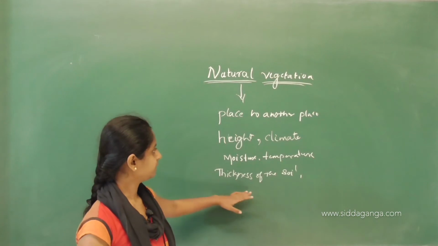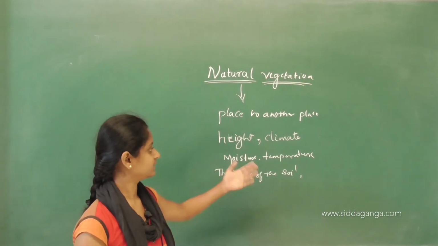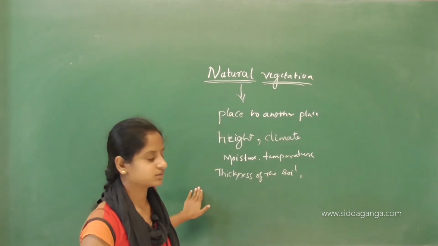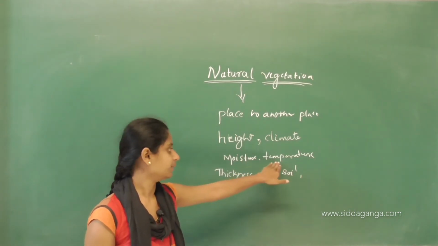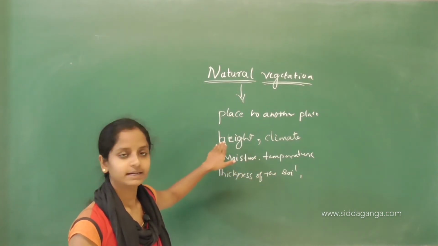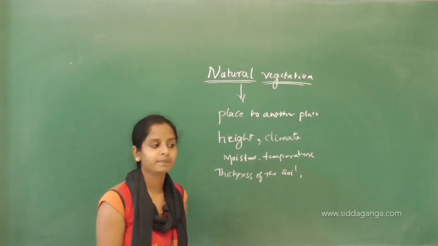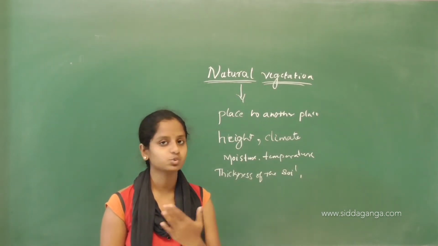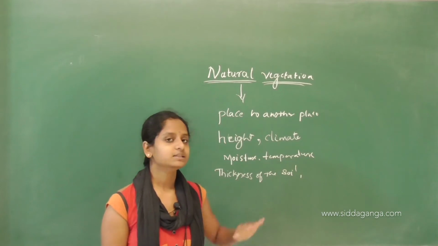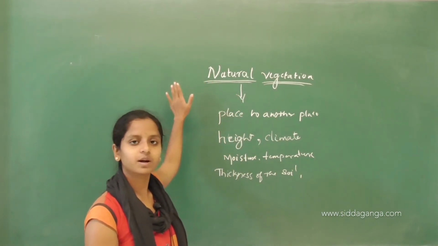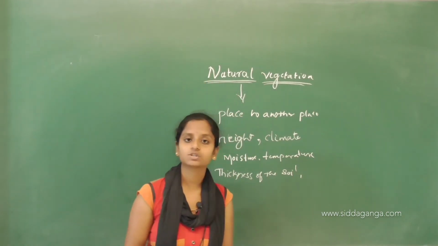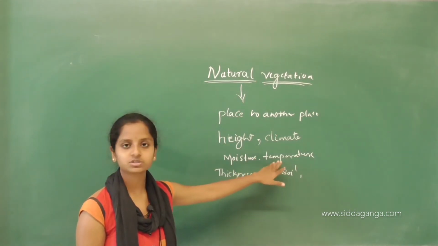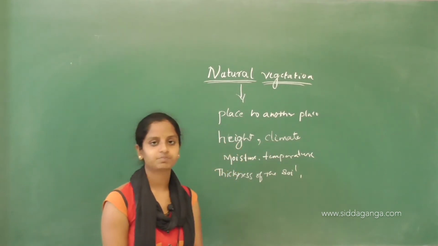These are the factors on which natural vegetation depends: moisture, temperature, thickness of the soil, climate, height, etc. Depending on these factors, natural vegetation changes from one place to another place.